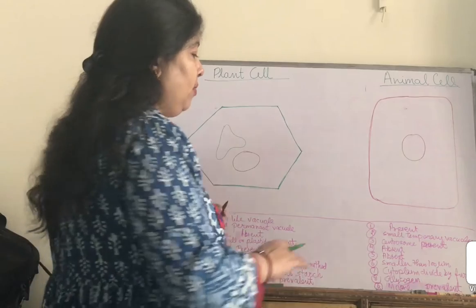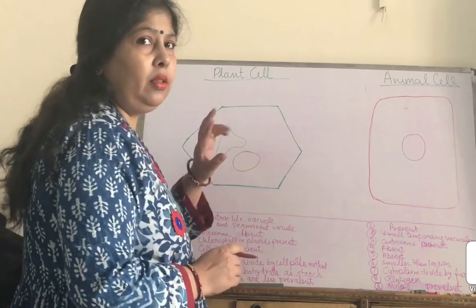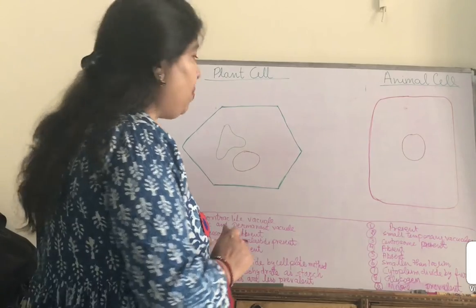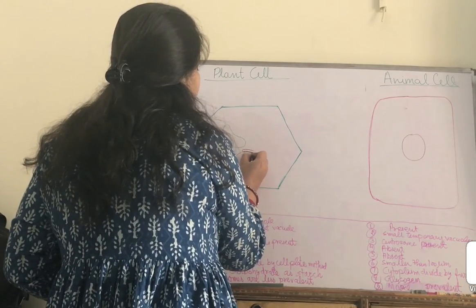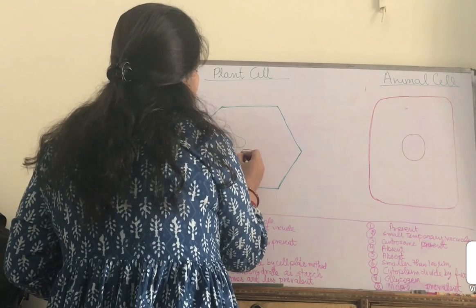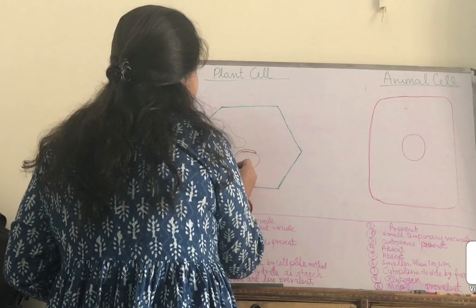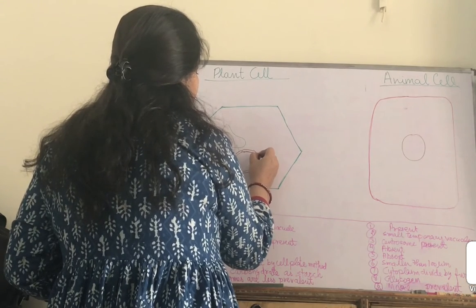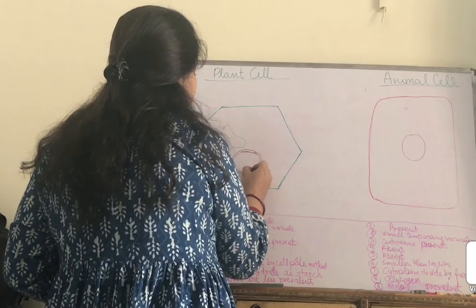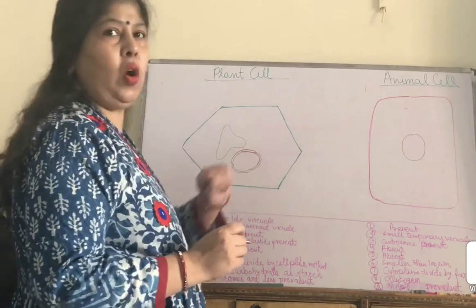So first of all we will study the nucleus. We will draw the outer membrane of the nucleus, and we know that the outer membrane of the nucleus is made up of two membranes, outer and inner membrane, like this. Similarly, we will draw it in the animal cell also.